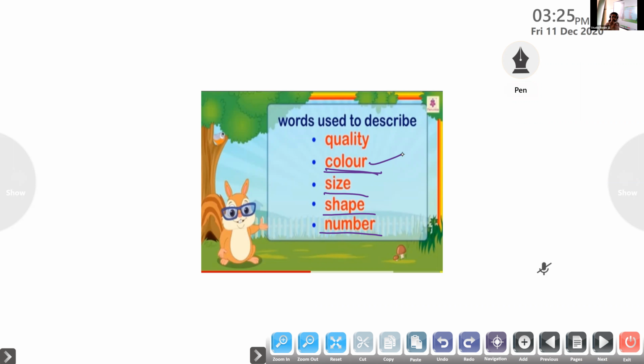So all colors are adjectives. Numbers, all numbers are adjectives. All the sizes. Size means what, children? That is long, short, big, small. All sizes are adjectives.